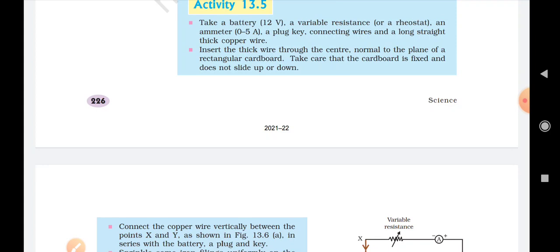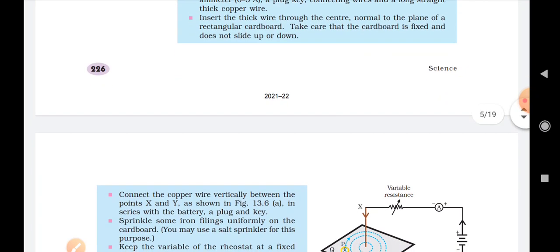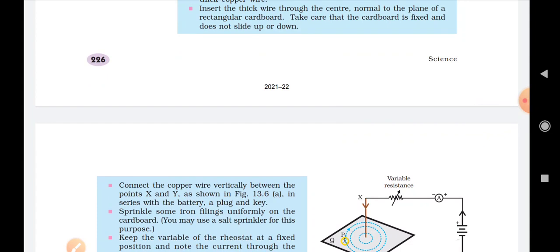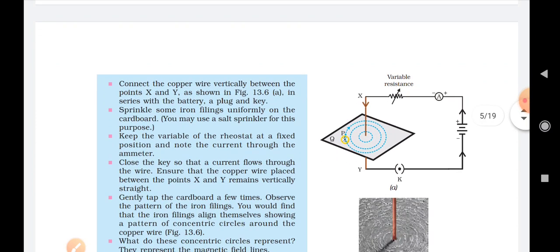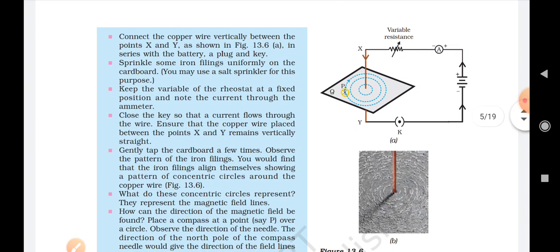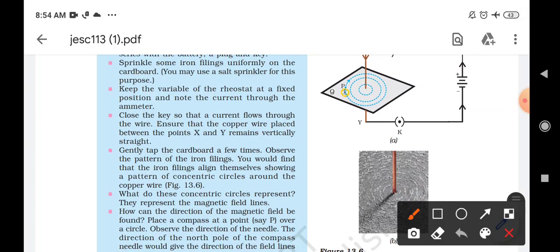So we will take a cardboard, and this cardboard must have a hole through which we will make the wire enter. Now you can see here, it is like that. So this is a cardboard, and through the cardboard there is a hole through which the XY passes. What is this XY? XY is the copper wire which passes through it, and this copper wire is connected to the key,